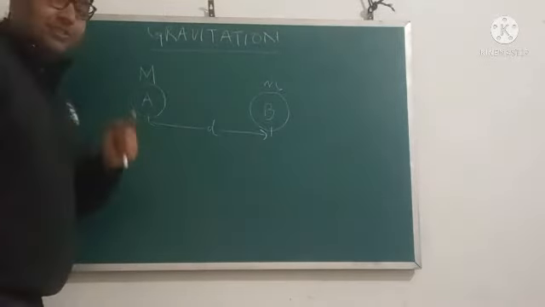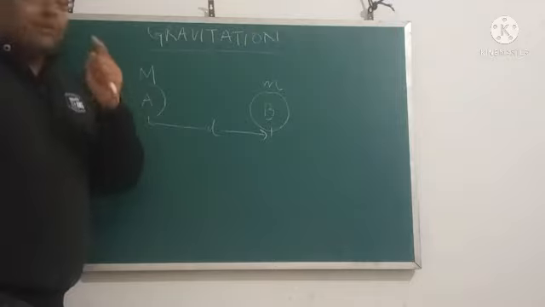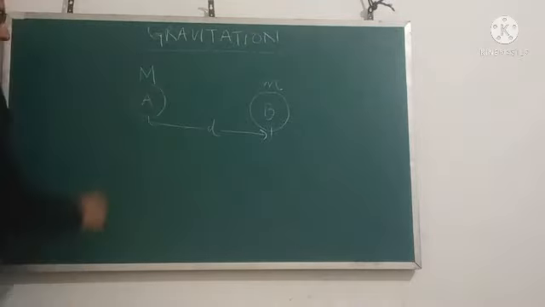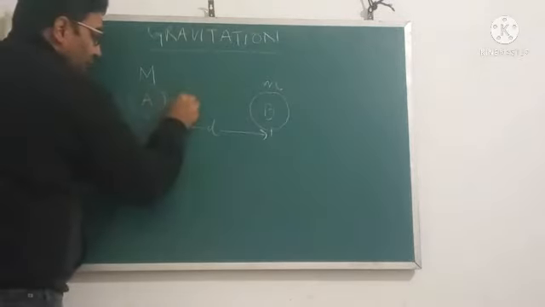So what does this universal law of gravitation say? It says these two objects